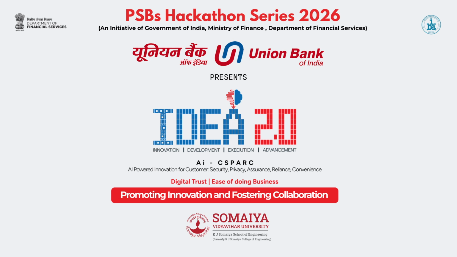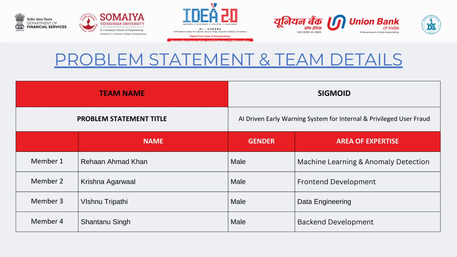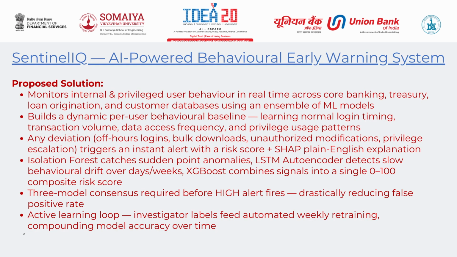Hi, we're Team Sigmoid, participating in Idea 2.0 Hackathon by Union Bank of India. We're solving problem statement 1, AI-driven early warning system for internal and privileged user fraud. Our team consists of 4 members covering machine learning, front-end, data engineering, and back-end development. Our solution is called SentinelIQ.